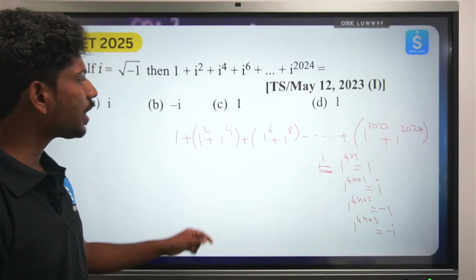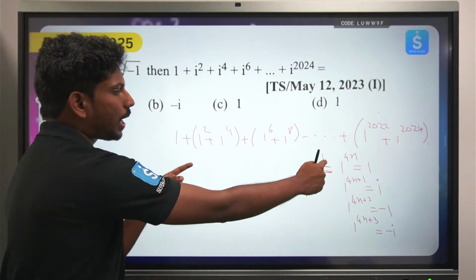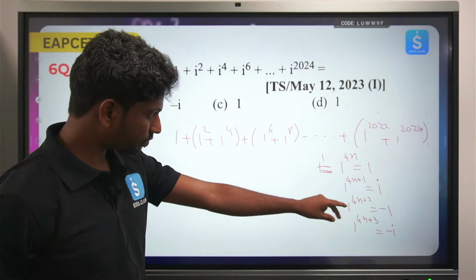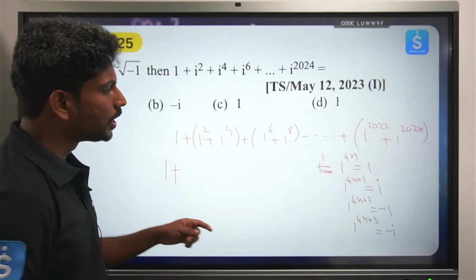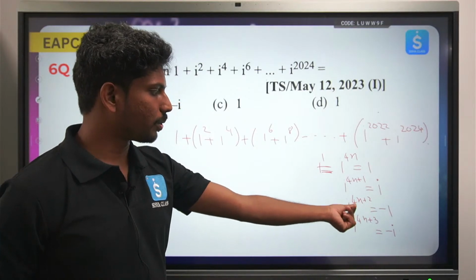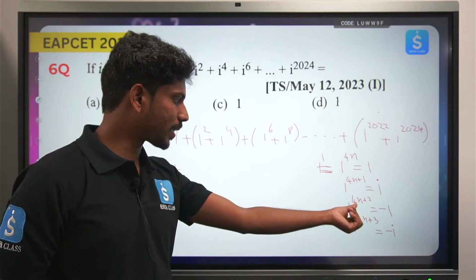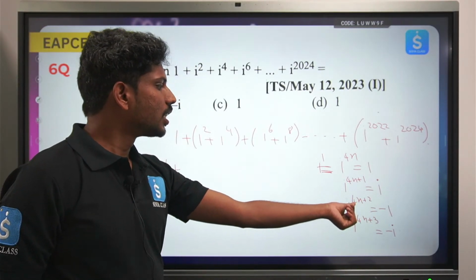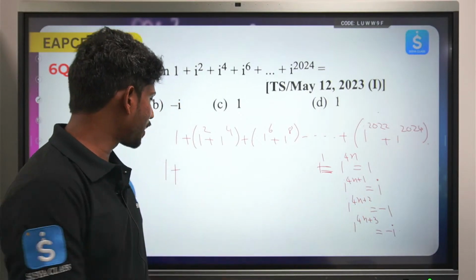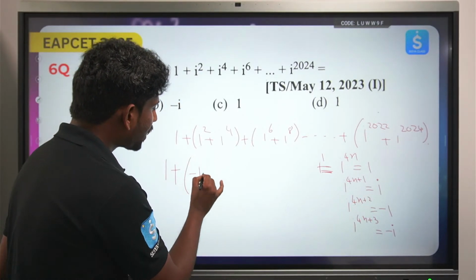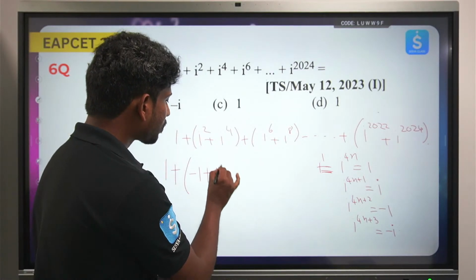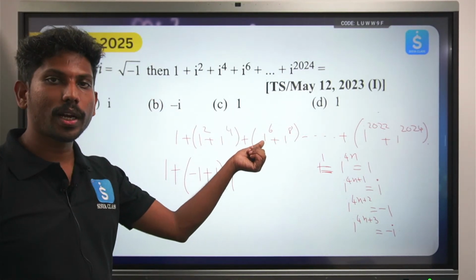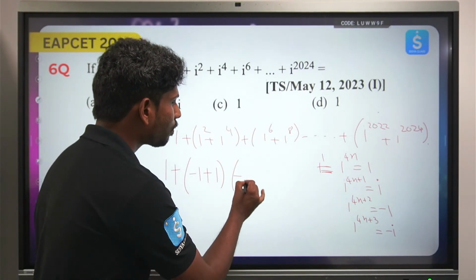Here we are dealing with powers of I. If you see here, I square is nothing but minus 1, so that is the I power 4n plus 2. n can be any integer, specifically the positive integers or any integer. So when n is 0, I square is minus 1. I to the power 4 value is 1, so this is minus 1 plus 1, and again I to the power 4n plus 2 value is minus 1 plus 1.